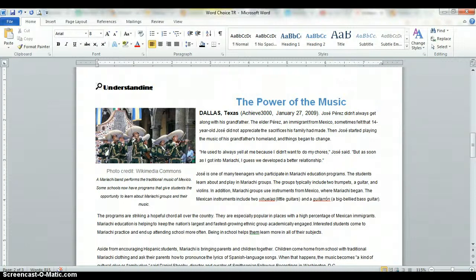Hi there. This screencast is designed to help you understand how to go about completing the understanding task rotation for word choice. So here I am with my article, The Power of the Music. And I know this article is from my understanding task rotation because it says so here, understanding.